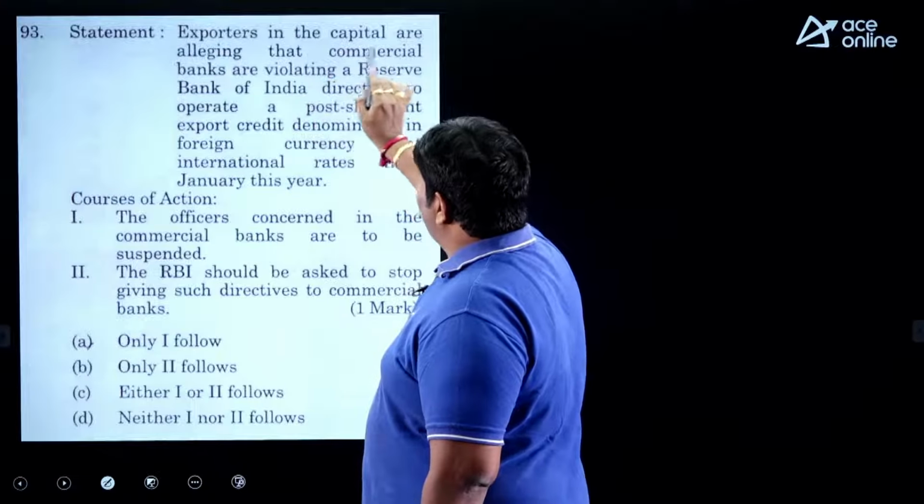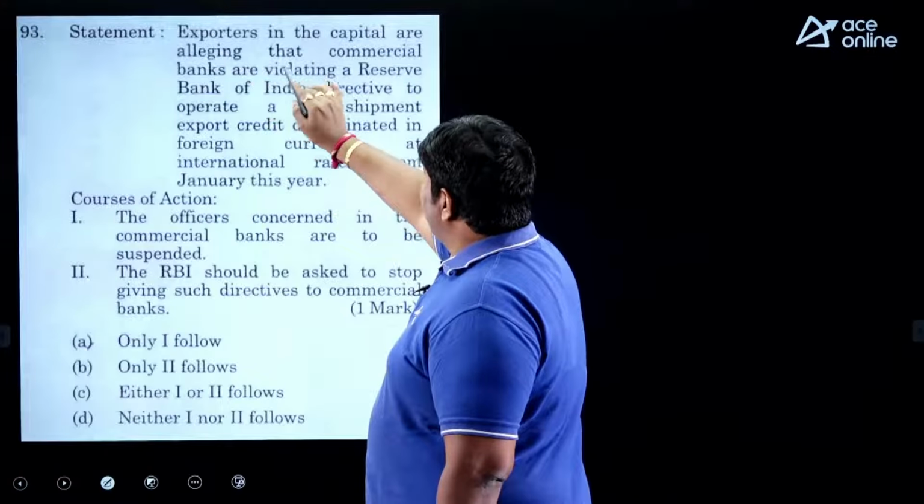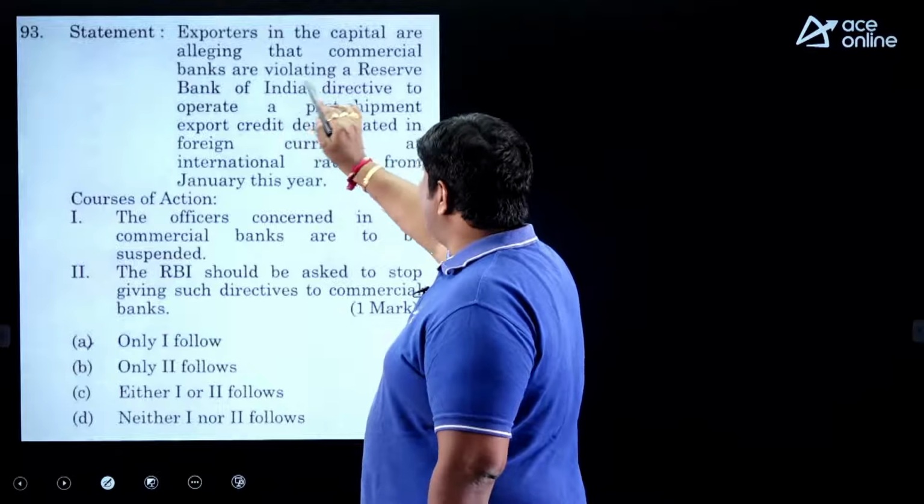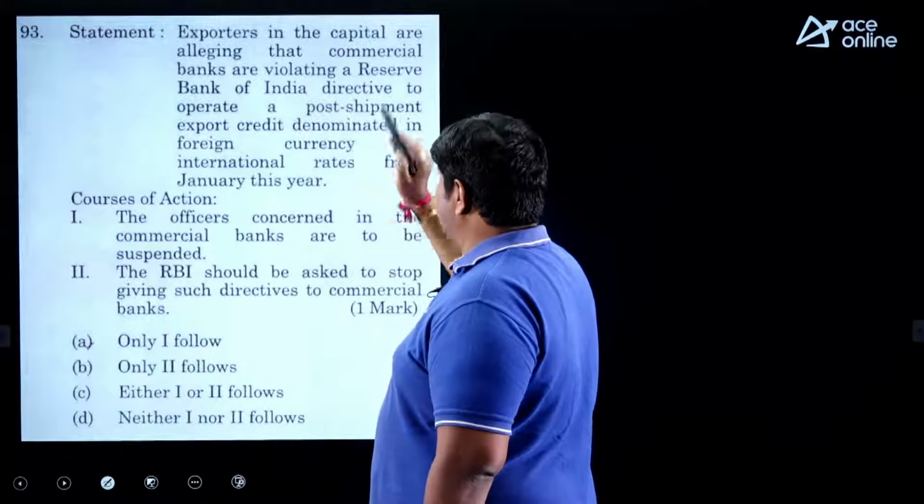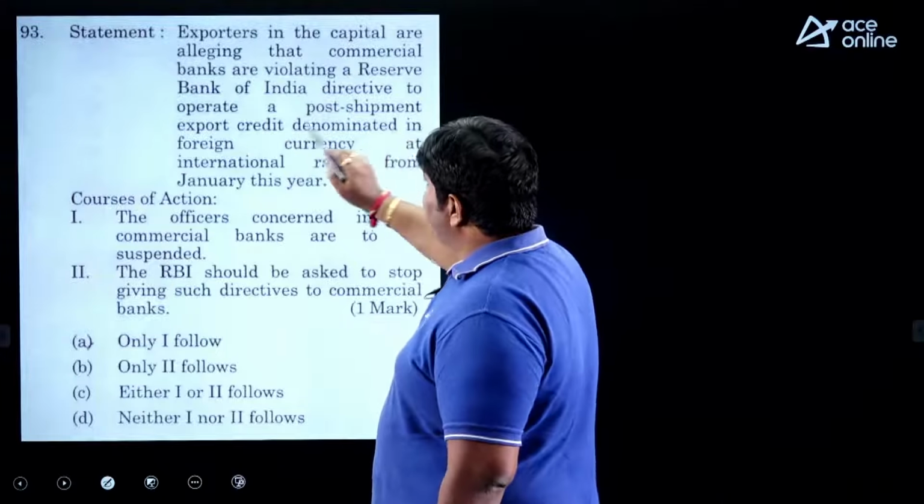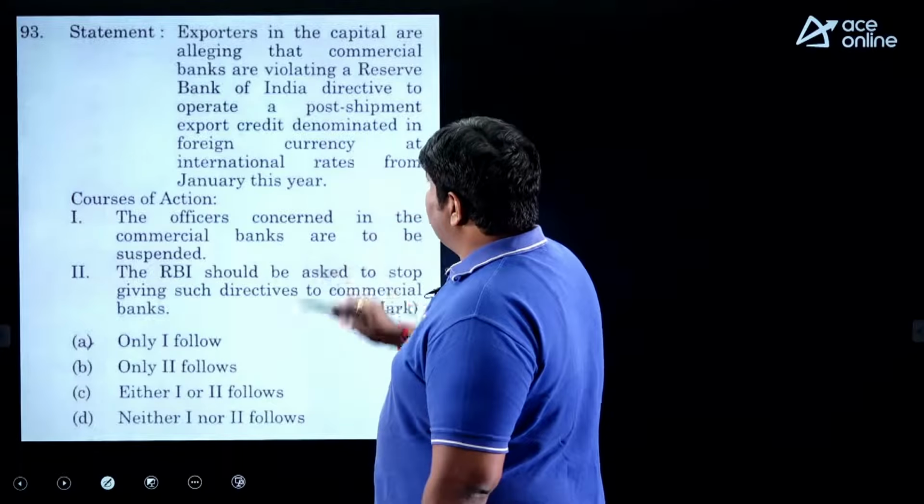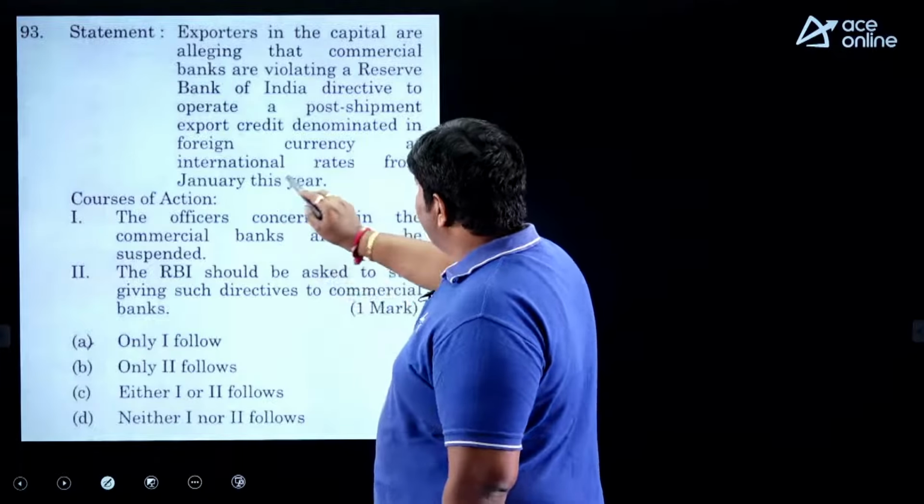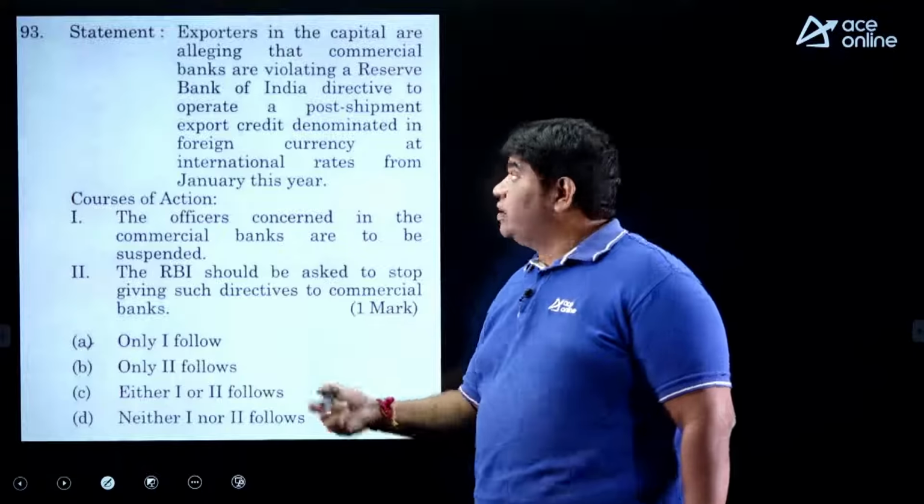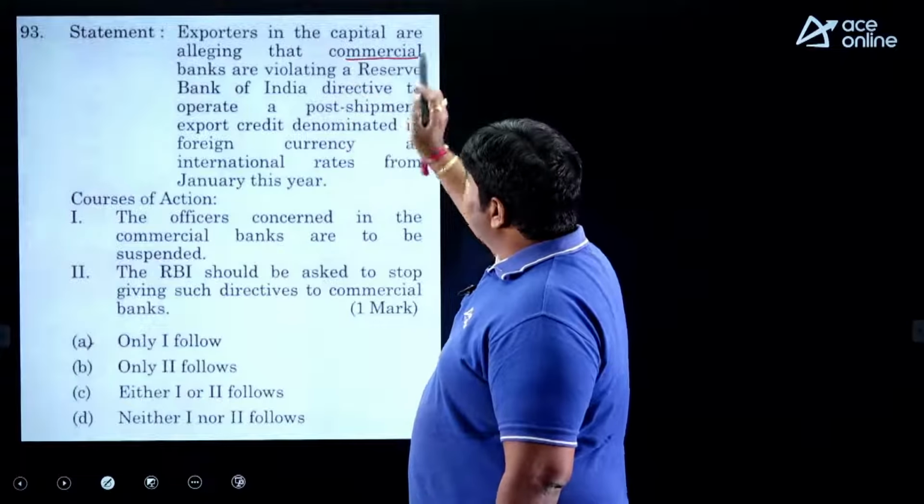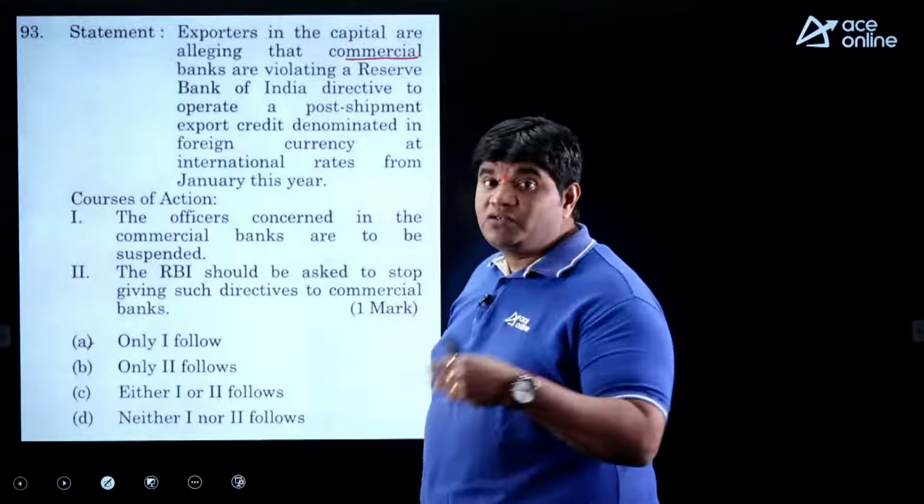Exporters in the capital are alleging that commercial banks are violating a Reserve Bank of India directive to operate post-shipment export credit denominated in foreign currency at international rates from January this month. So some commercial banks are violating the RBI guidelines. Then what is your action?